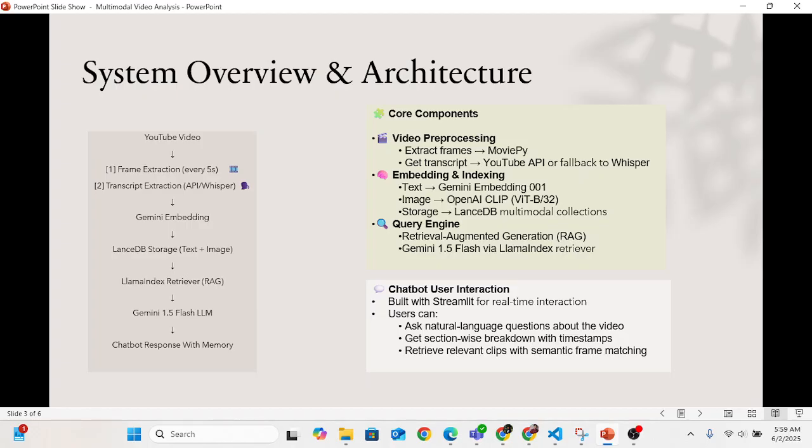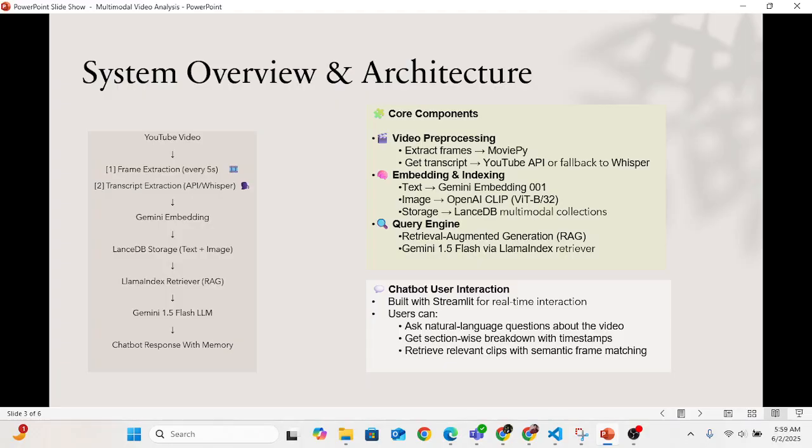So the pipeline is that first you give the YouTube video link to the app, and then it will go for the frame extraction and transcript extraction. The frame extraction is done every 5 seconds, and the transcript extraction uses the YouTube API with the fallback option of OpenAI Whisper if the previous option fails.